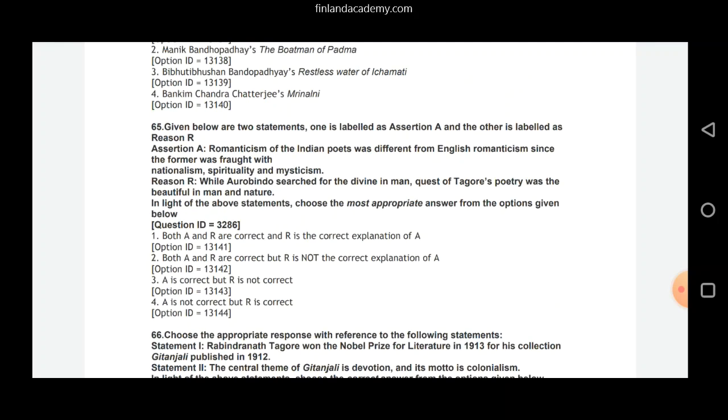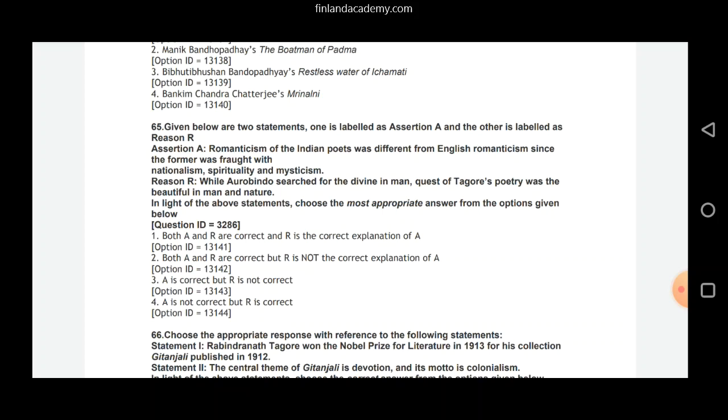Number 65. Given below are two statements. One is labeled as assertion, that is A, and the other is labeled as reason, that is R. A says Romanticism of the Indian poets was different from English Romanticism since the former was fraught with nationalism, spirituality, and mysticism. Okay. Then R says while Aurobindo searched for the divine in man, the quest of Tagore's poetry was the beautiful in man and nature.